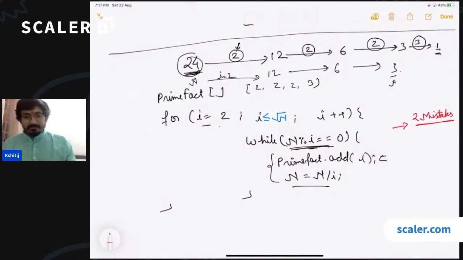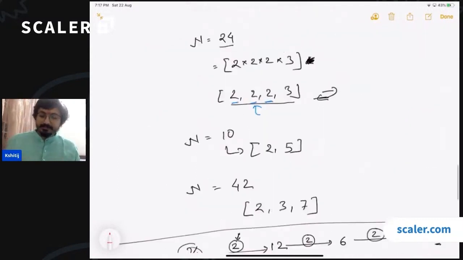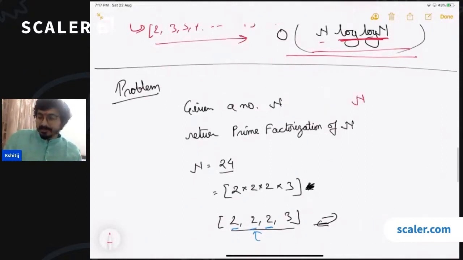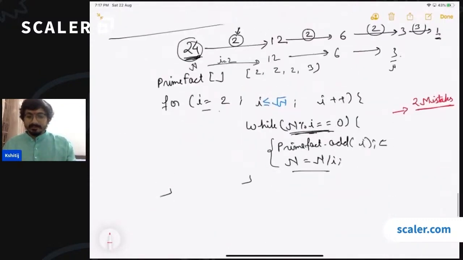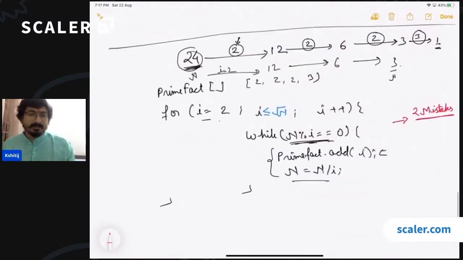It doesn't work for 0 and 1. Yes, so it is guaranteed in the input that n will always be greater than 1, because even the person who is asking the question knows that 0 and 1 are not eligible for this question. Okay. Right, so I can see that one of the mistakes has been pointed out.